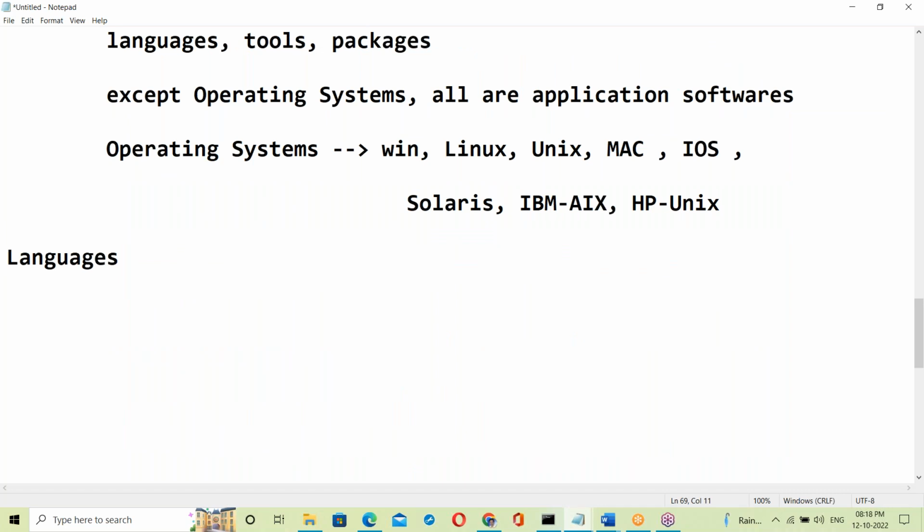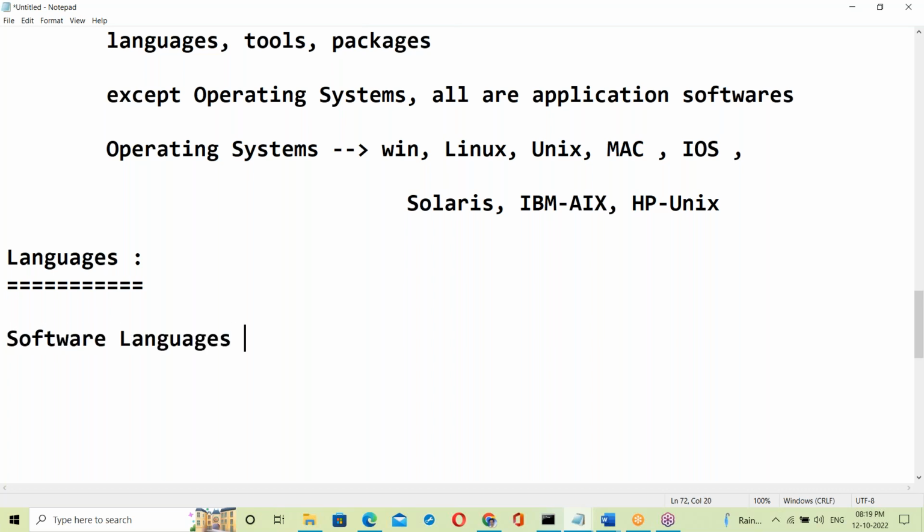What is a language? It's a medium of communication. Language is a medium of communication between two persons, or two animals, or two trees. Every living thing has its own language for communication purposes.